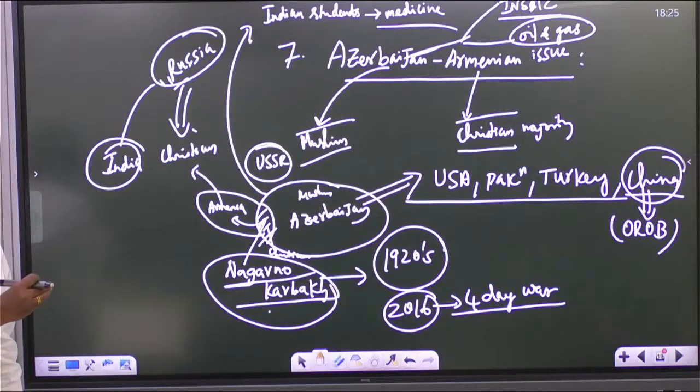Now if a war-like scenario is happening, it means tomorrow oil price may increase in India. That is one impact we may have. Second, for implementing the International North-South Transport Corridor, Azerbaijan is important for India. Is it clear? Yes. Now we'll go into that. We'll see one by one all the topics.